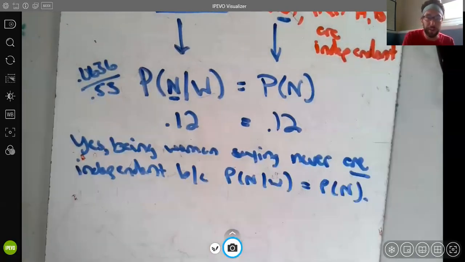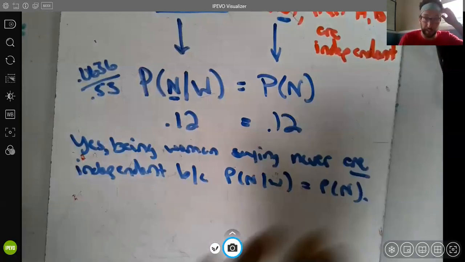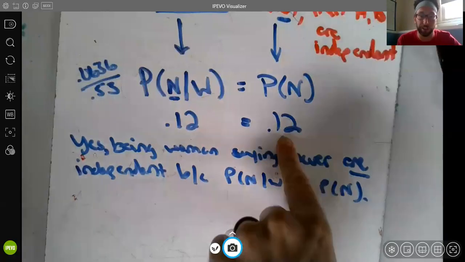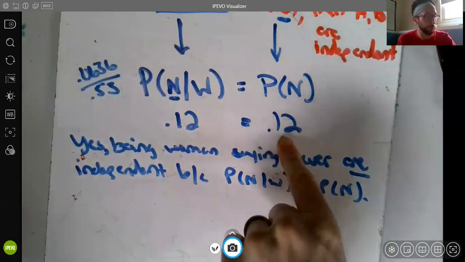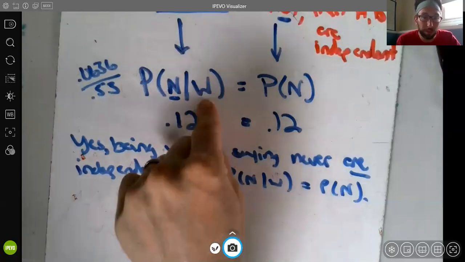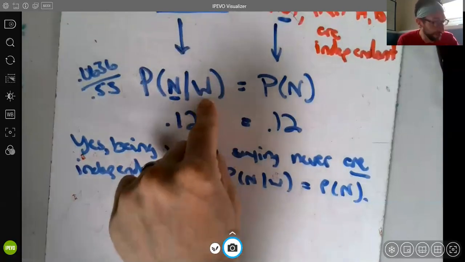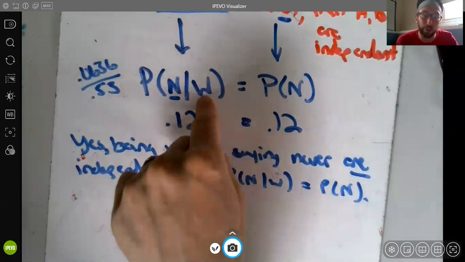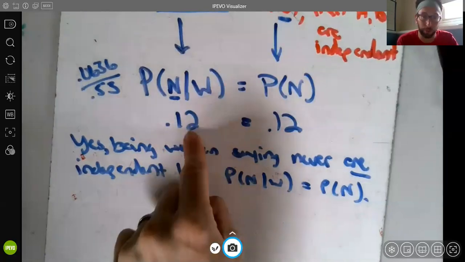It's okay to write that sentence, that's good, but the logic is overall there's a 12% chance someone's going to say never. However, here we're saying if I'm given that the person's a woman, there's still a 12% chance the person said never. So knowing the person was a woman had no impact on the probability the person said never.